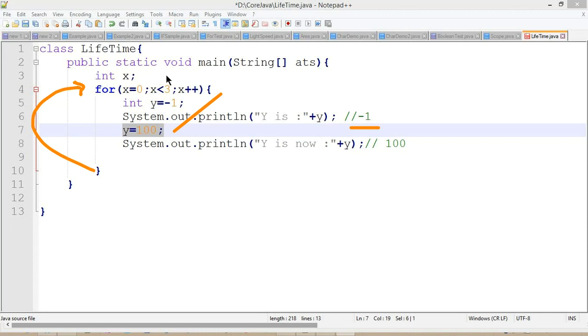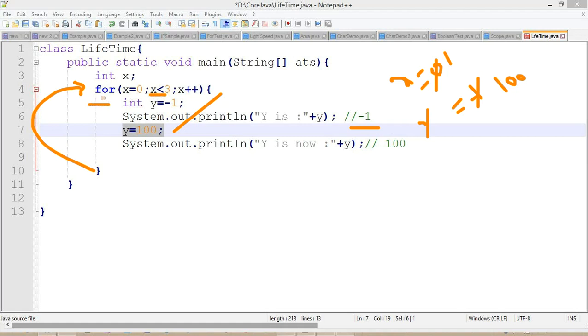So initially how it's going to look, observe carefully. x will become 0 and the y value will initially be -1. Getting the point. And this -1 will become 100 here because line number 7 is going to override it. So this loop is going to repeat a second time. If the loop repeats the second time, the x value will become 1 and this condition is satisfied.